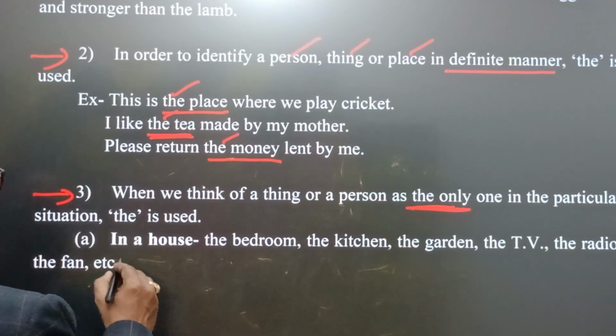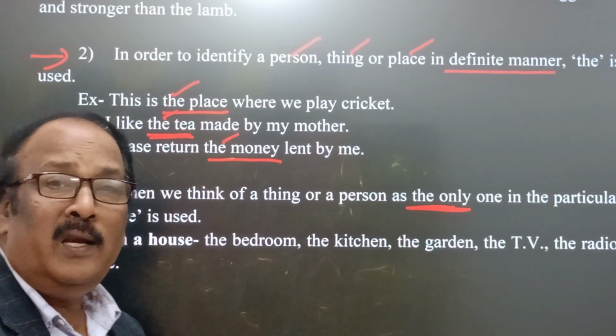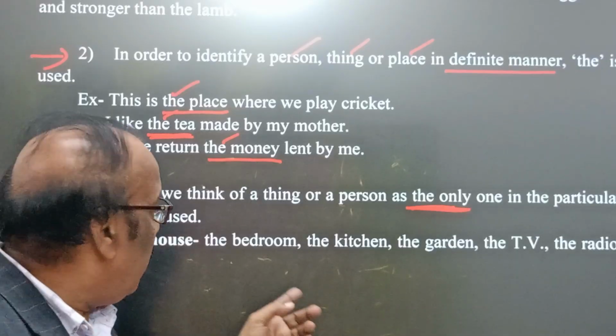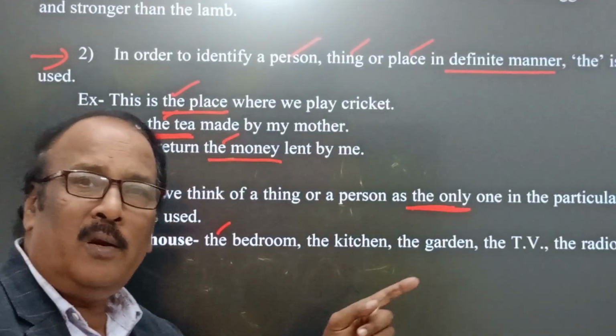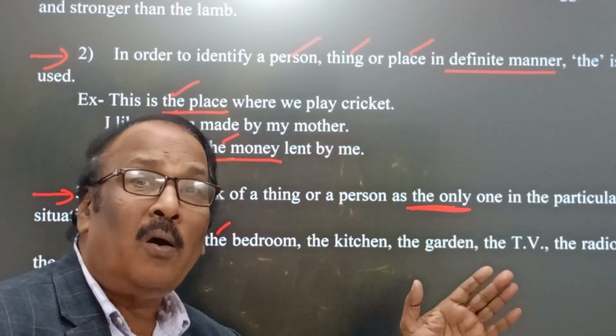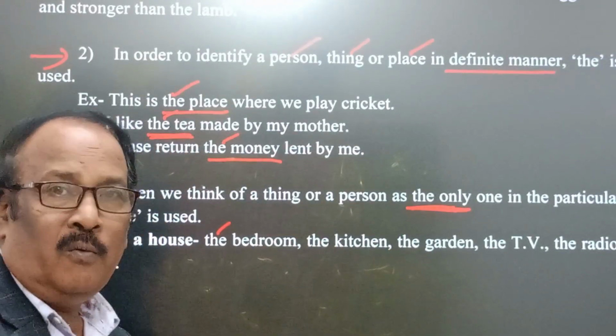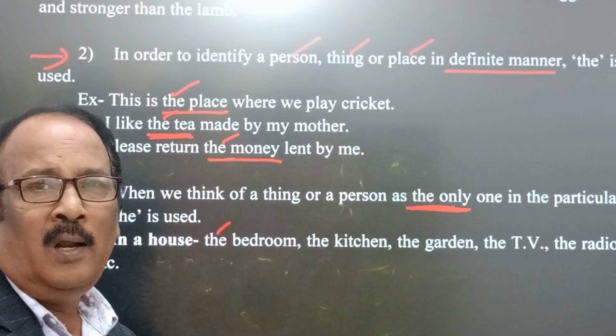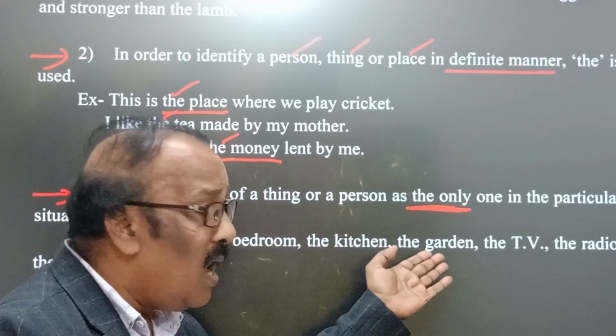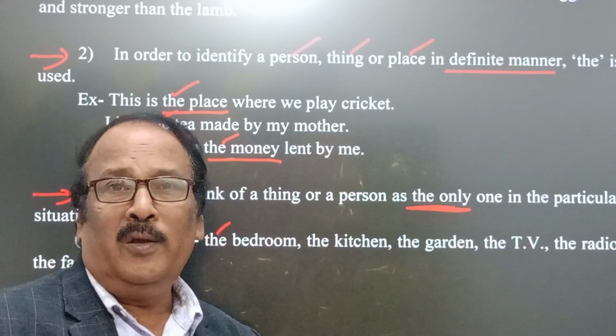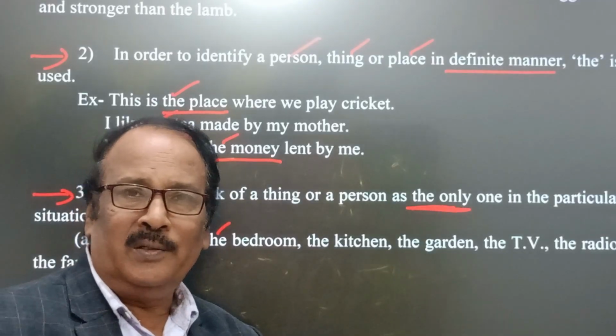We find in a house, whenever we are in a house, definitely the bedroom where you sleep or take rest. Here we find the kitchen where you cook your meal. Then the garden where you water the plants.